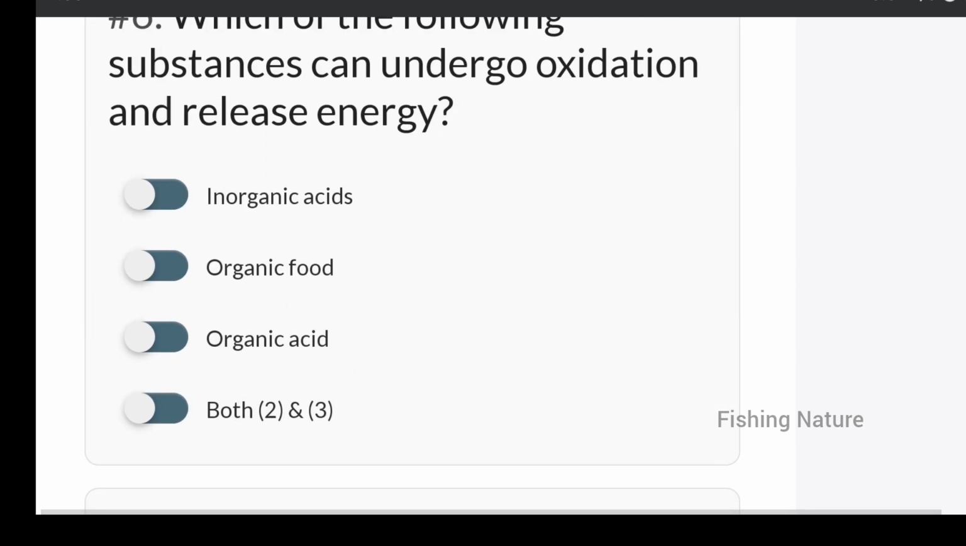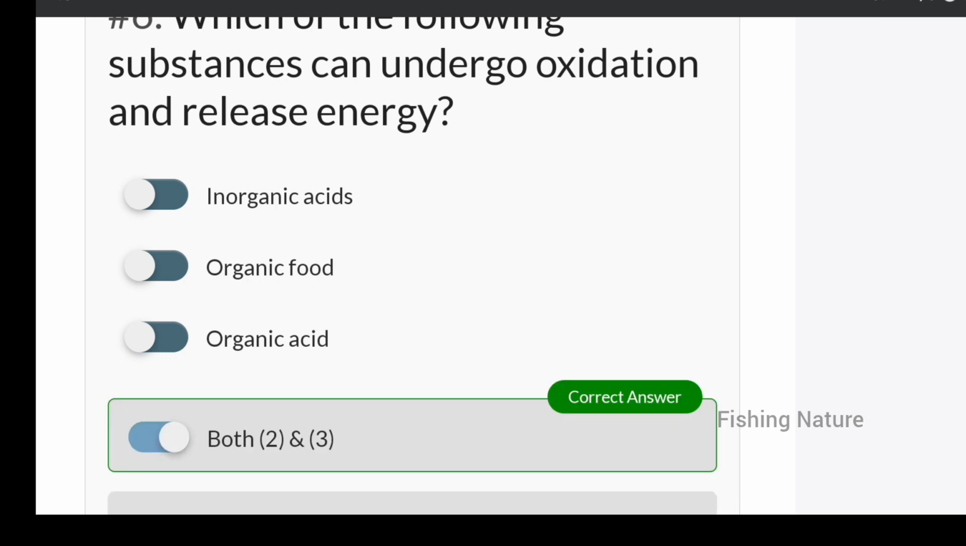Next, which of the following substances can undergo oxidation and release energy? Inorganic acids, organic food, or organic acid, or both 2 and 3. Which is the correct option? Option D, both organic food and organic acid.